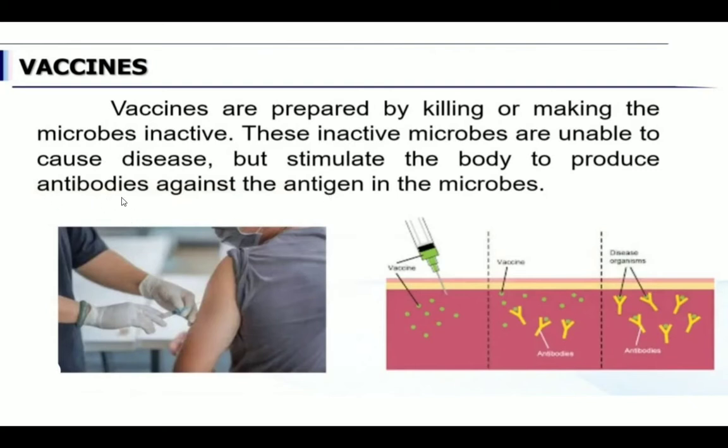So these antibodies are naturally secreted in our body. Sometimes if they are not secreted naturally for a certain kind of antigen, vaccination is given so that it stimulates our body to produce more and more antibodies. These antibodies are a kind of immune system which fights against the microbes.